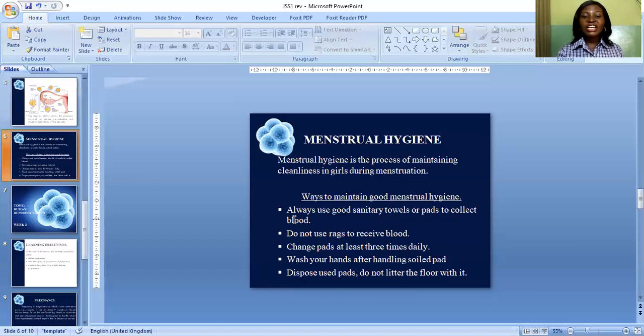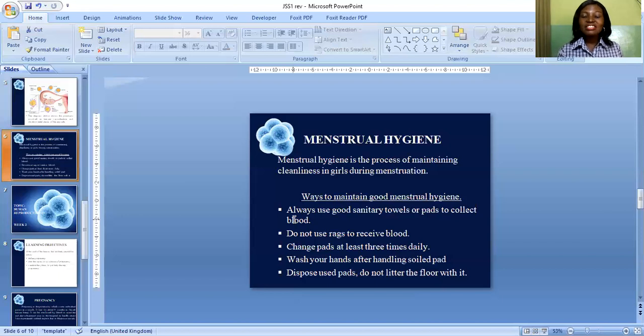Then also change pad at least 3 times daily. When you notice the pad you use is soiled or is full, you have to change it at least 3 times daily. And while changing it, ensure that you wash your hand. When you handle a soiled pad, that is a used pad, ensure that you wash your hand.